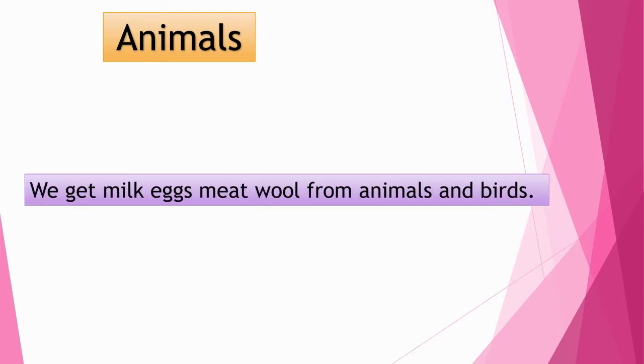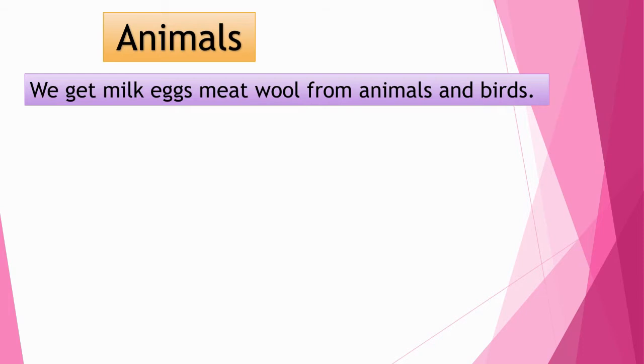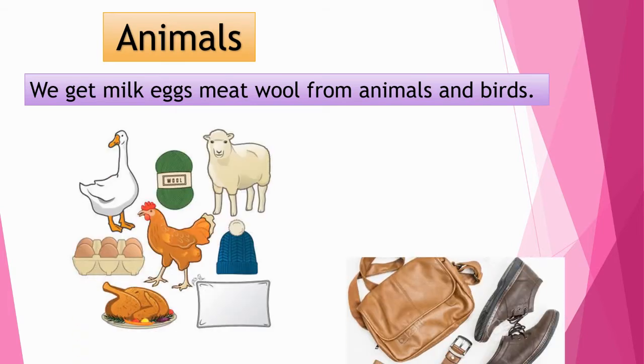Okay, now let's see, the next natural resource is animals. Children, can you tell me what we get from animals? Yes, you are right. We get milk, eggs, meat, wool from animals and birds. The skin of some animals like cow, sheep, buffalo and goat is used as leather for making leather items.